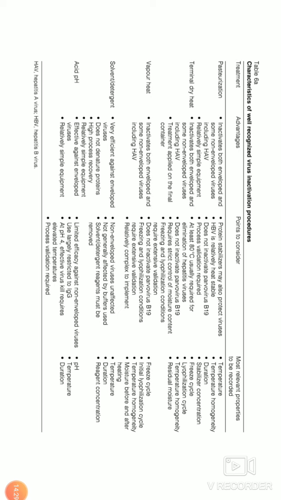You have to optimize, usually 10 minutes is best. When you heat it using pasteurization, then you have inactivation of the virus. This process inactivates both enveloped and non-enveloped viruses, including HIV.